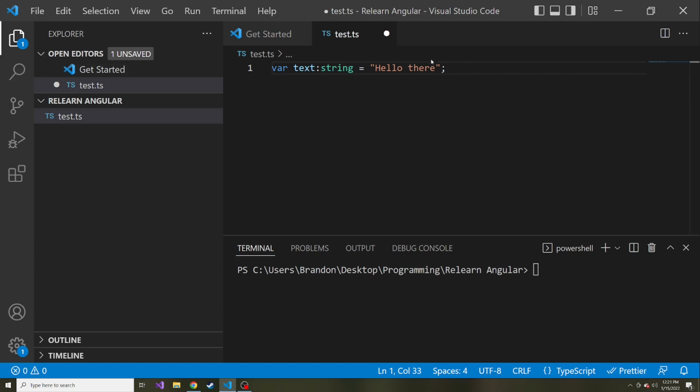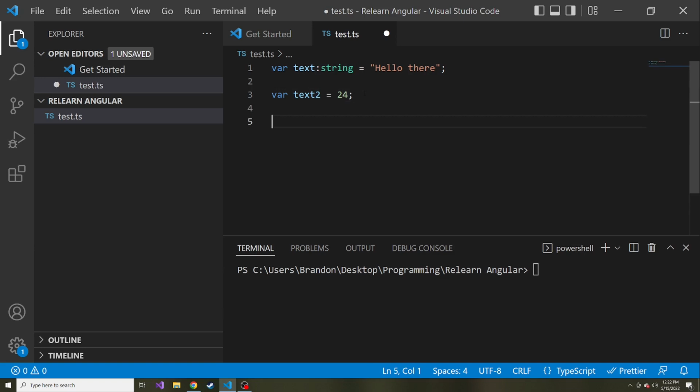Now you might be wondering, what if we don't declare the type? If we just say var text2 is equal to hello there, it'll look at what's being assigned to this variable, and depending on what's being assigned, it'll say, oh, this is a string, so text2 is going to be of type string. If this was numeric, like 24, text2 would be a number. And what's nice about VS Code is whenever I hover over this, it actually interprets this and says, even ahead of compiling, yeah, text2 is a number. If I hover over text, it is obviously a string because we assigned it.